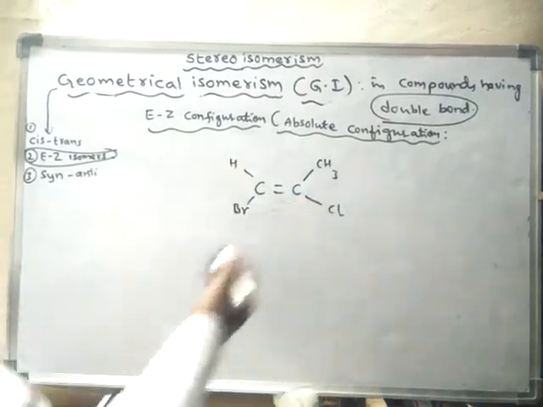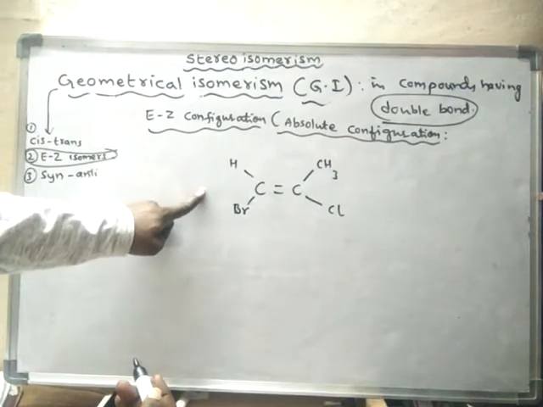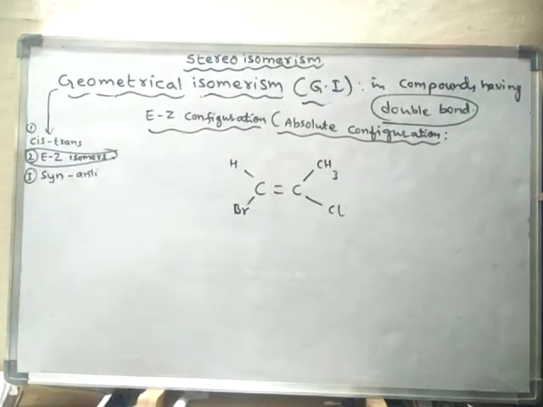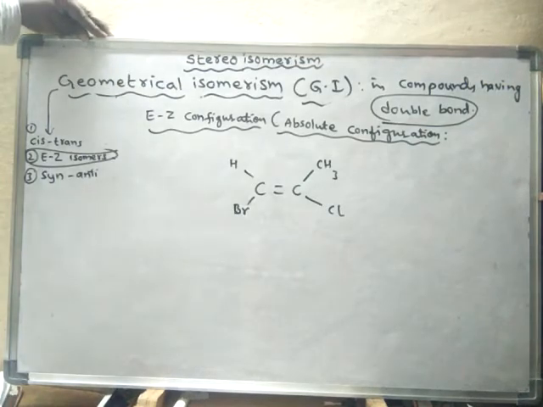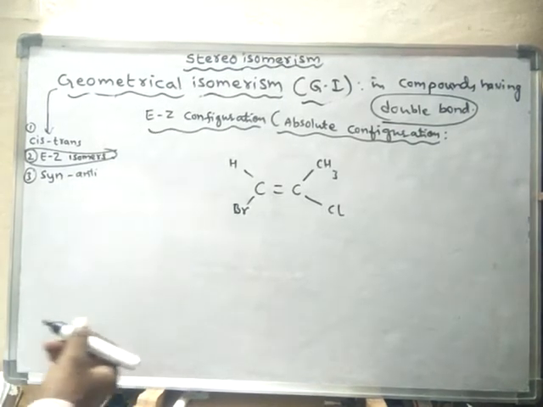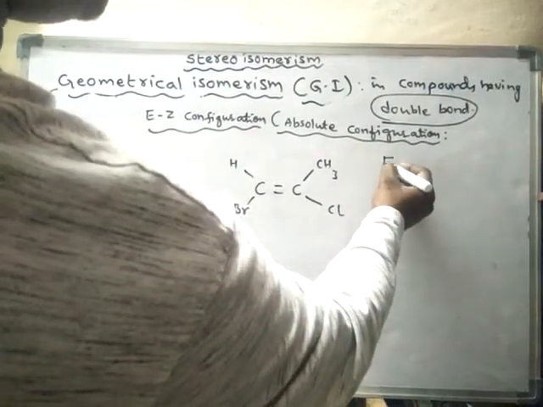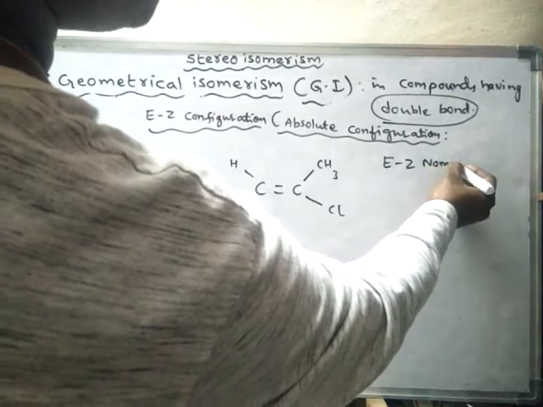In order to identify the geometrical isomerism in such compounds, a new scheme, or else a new system of naming, was introduced by three scientists. That naming is called EZ nomenclature.